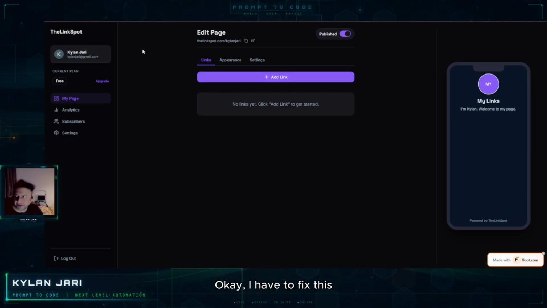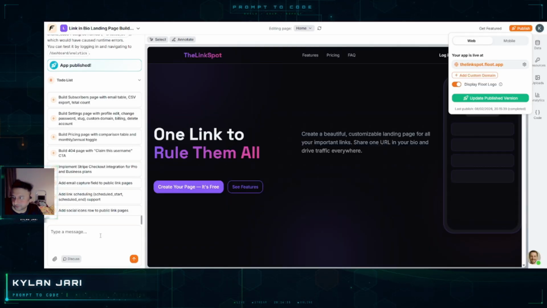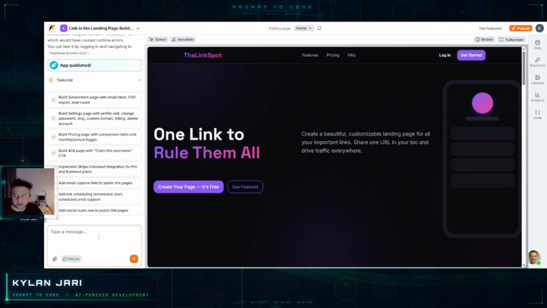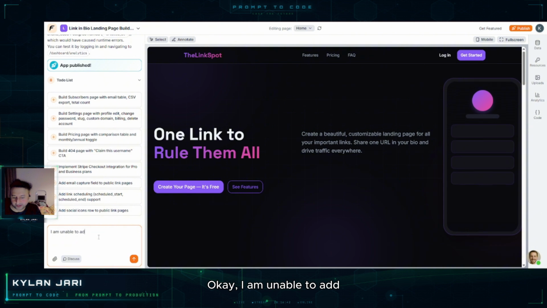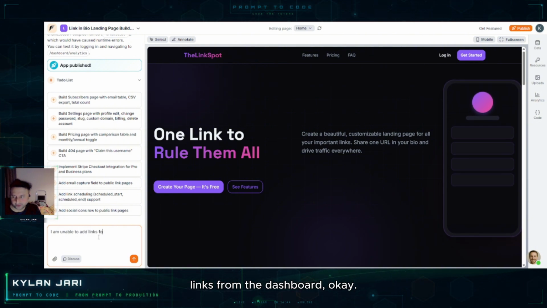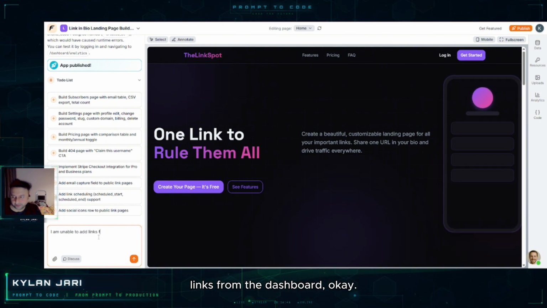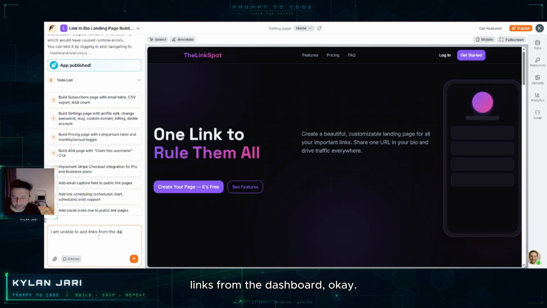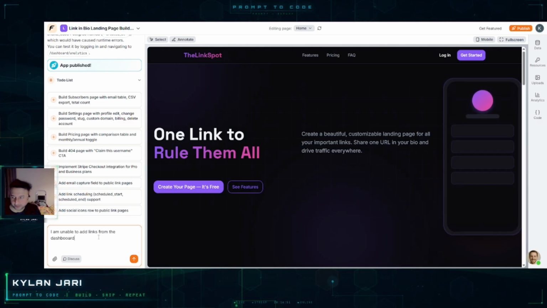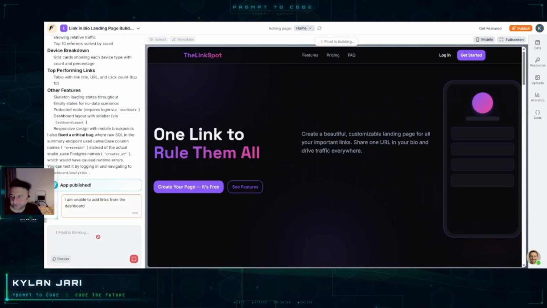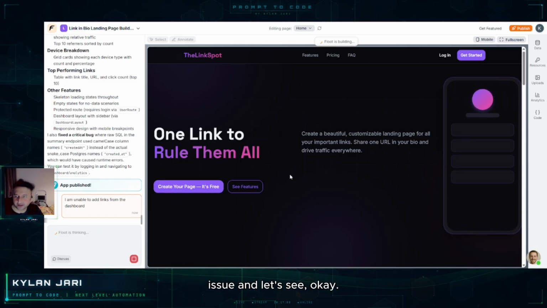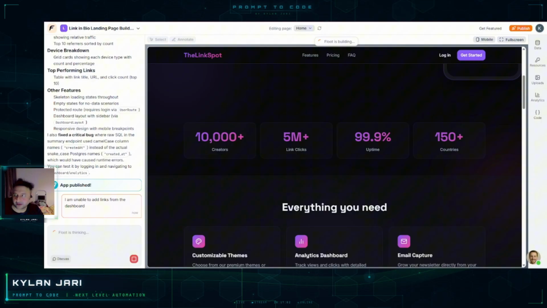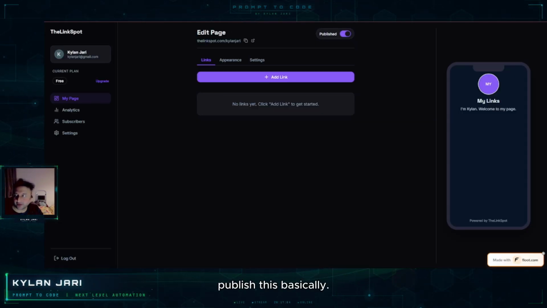I have to fix this error. I am unable to add links from the dashboard. So now it is going to resolve the issue, and let's see. I have to publish this, basically.